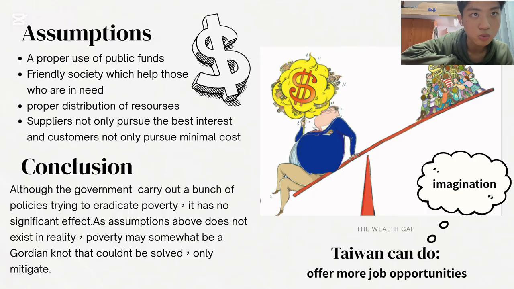So, in conclusion, although the government carries out a bunch of policies trying to eradicate poverty, it has no significant effect when the assumptions above exist in reality. It's really a Gordian knot.